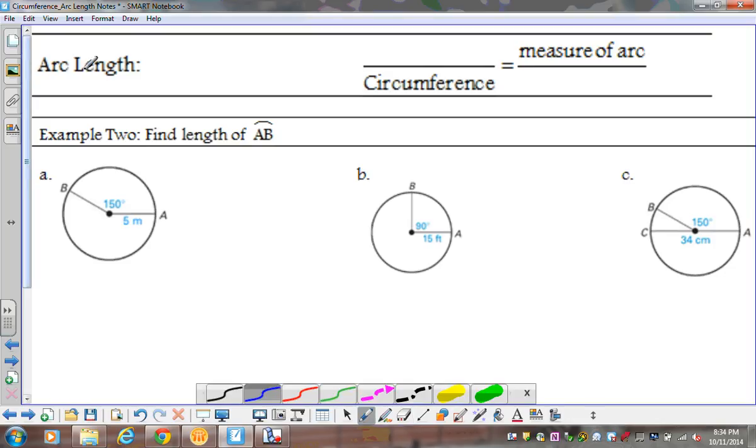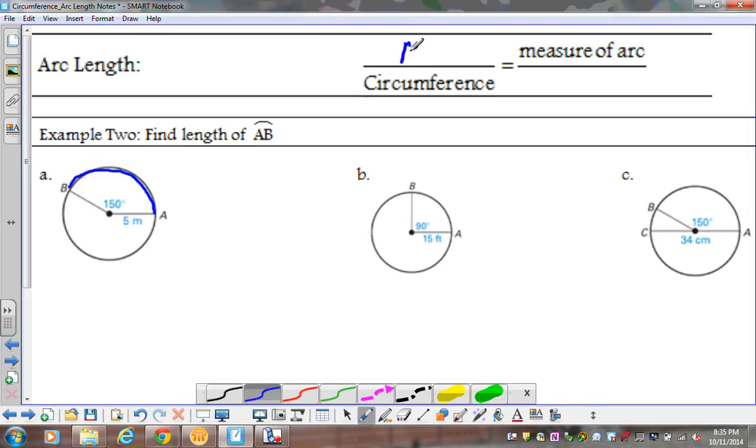So for my arc length, we kind of have an equation. Again, we're using a ratio here, and it's actually going to look more like a proportion. We're using the fact that my entire circle is 360 degrees. Going back to this first example, my entire circle is 360 degrees, but the part that I want to focus on is only 150 out of that 360 degrees. So we're using that ratio in the same way to find my arc length.